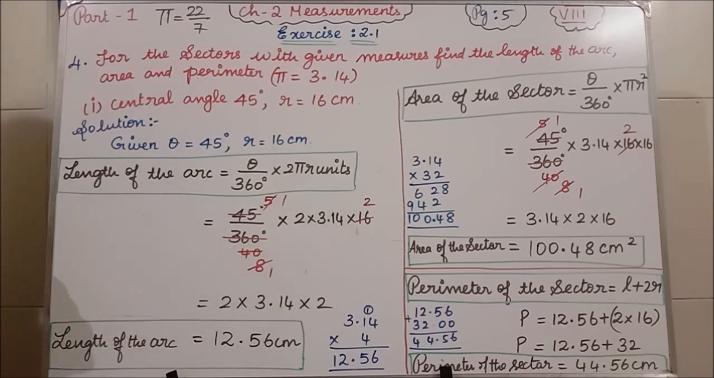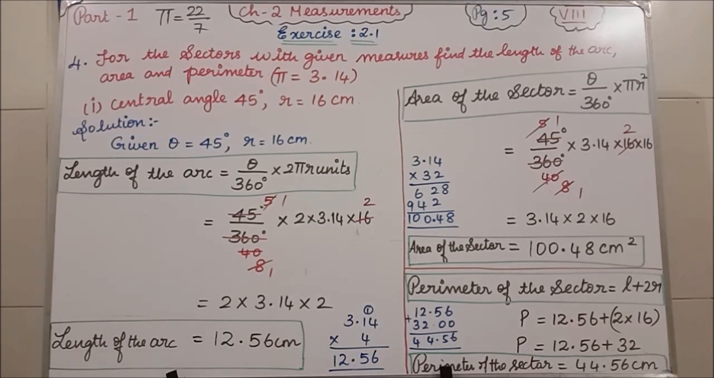Okay, students, in the fourth question we have 4 subdivisions. In all the 4 subdivisions we are going to find the length of the arc, area of the sector and perimeter of the sector, because in the question they were asking for the 3 values. Clear, all of you, the length of the arc? Yes. Next we will see the area of the sector.